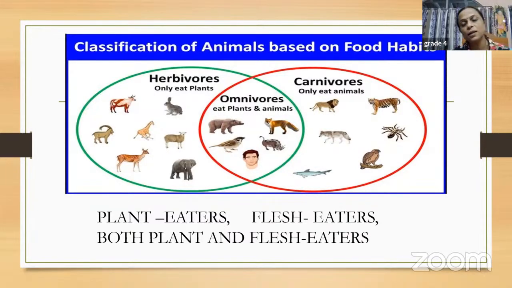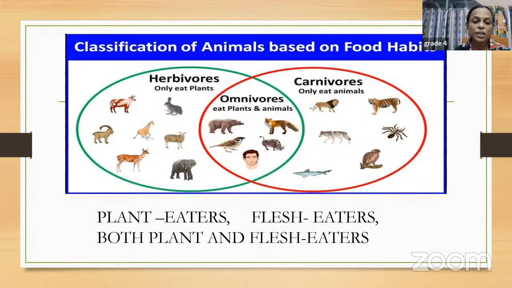And the other circle that is in the red, those are known as carnivores. So these are the animals that eat flesh of other animals, or they eat the meat of other animals. Okay, so they are known as flesh eaters because they eat the flesh of other animals. And herbivores are those who eat plants only. So they are known as plant eaters. So herbivores are known as plant eaters, and carnivores are known as flesh eaters. This is 2 groups, and we can have another group as well.